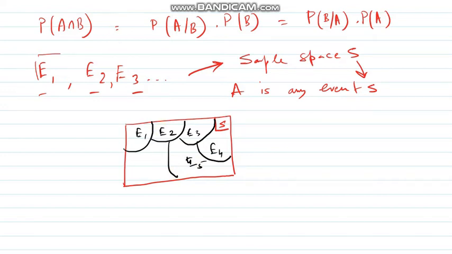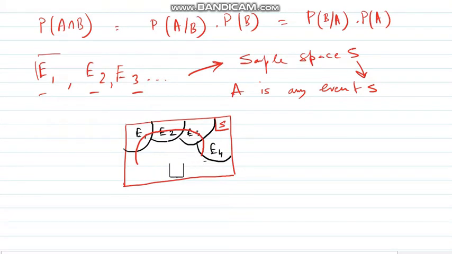I am just omitting the E5 case, so that it will not create confusion about the common part. So this will be my A event. Now just check, the A event is part of E1, part of E2, part of E3, part of E4. Some part of A is there in E1, E2, E3 like this.